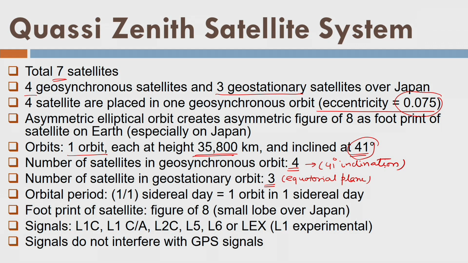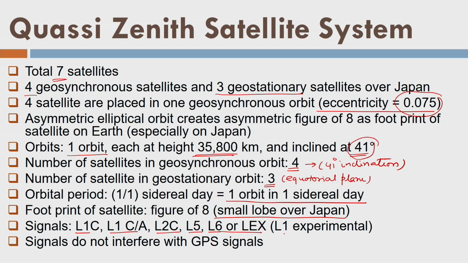Okay. What is the orbital period? They orbit one in one sidereal day, one orbit in one sidereal day. What is the footprint? Yes, we'll talk about it. It creates a kind of small lobe over Japan, and then they have these signals: L1C, L1CA, L2C, L5, L6, or